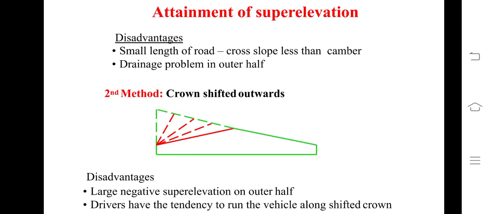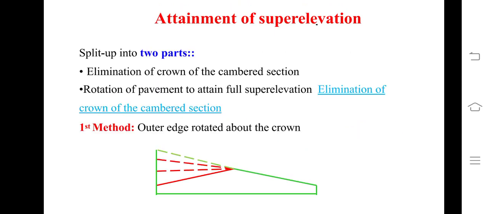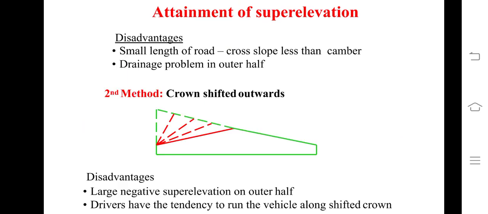But there are also some disadvantages. If we do this, then the cross slope of the road will be less than the camber, and drainage problem in the outer area may persist. Now this is one method. Remember carefully, the outer edge I am raising. See the lines, the red lines are indicating that the outer edge is being raised up.